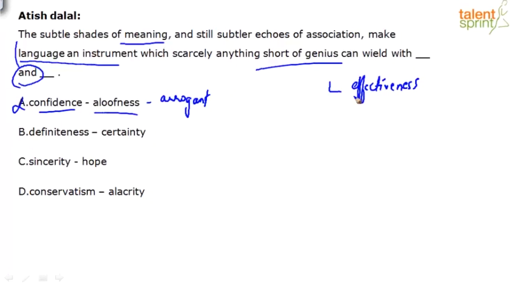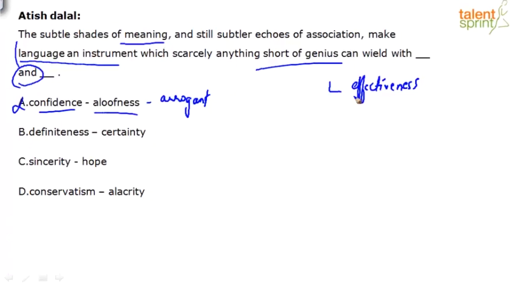We're talking about language as an instrument. So sincerity and hope is almost like shades of characteristics, something sincere and something hopeful. That's not what the context is giving. So I would say C is a very unrelated option, though both are positive words. It is not really syncing with the context.